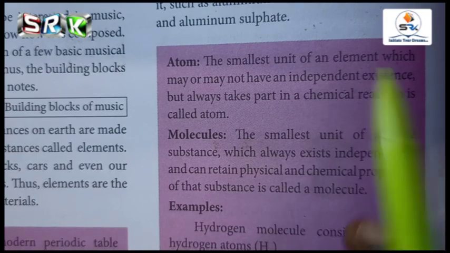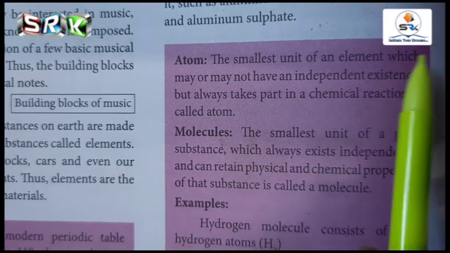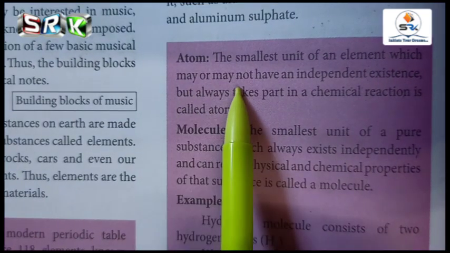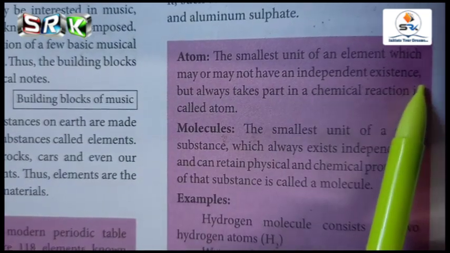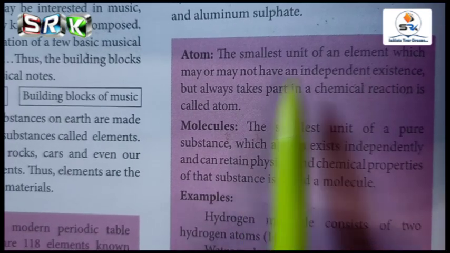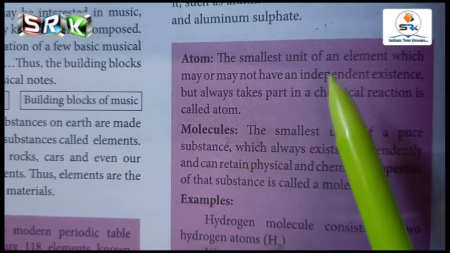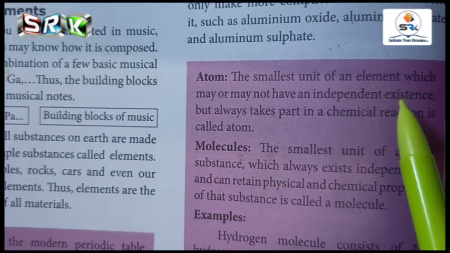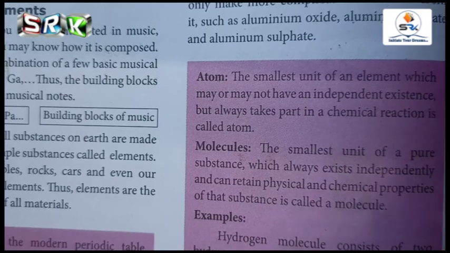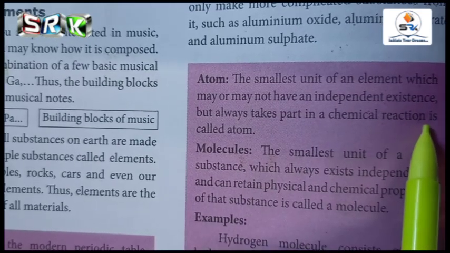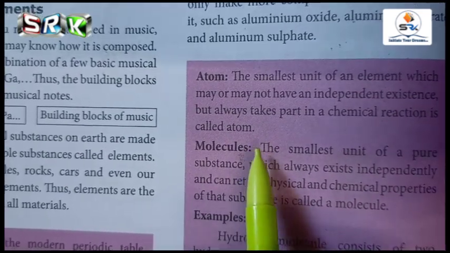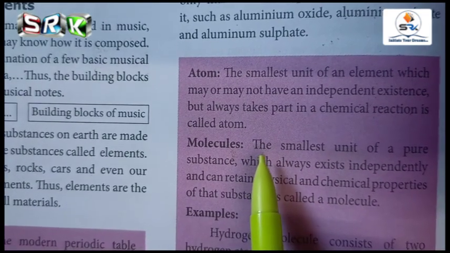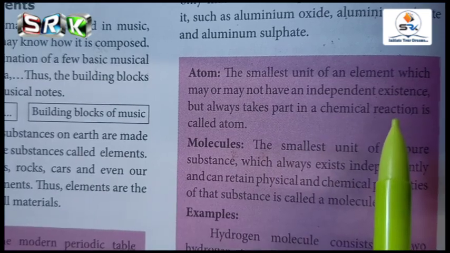It may or may not have an independent existence, but always takes part in a chemical reaction. Say, for example, neon, helium, argon. These are all examples of inert gases.